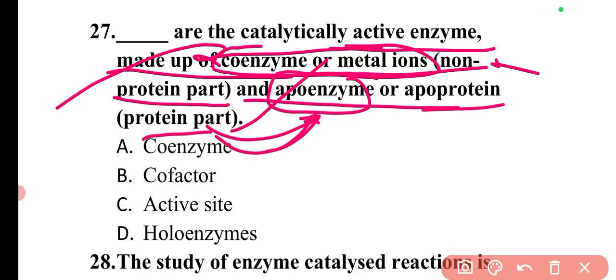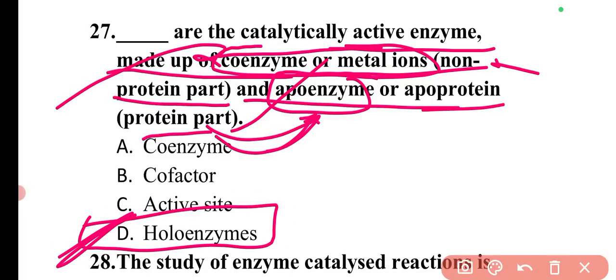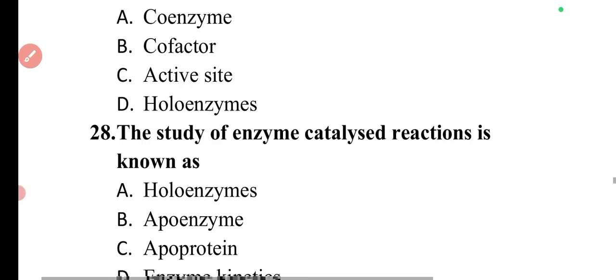So these are the holoenzymes, which are catalytically active enzymes, and they are made up of both coenzyme and apoenzyme. So option D is correct.